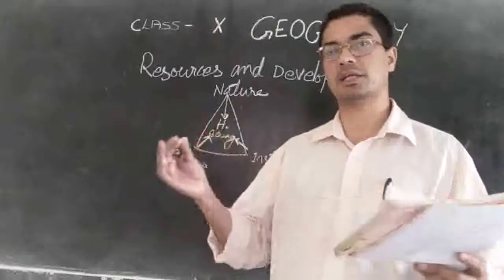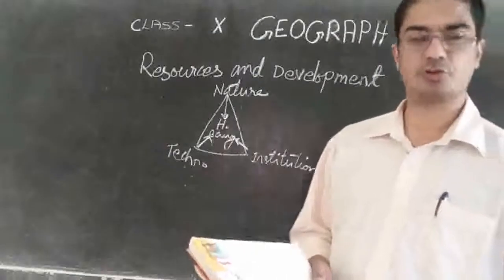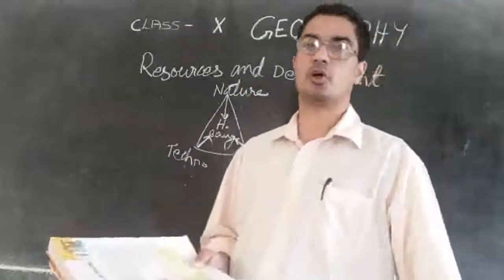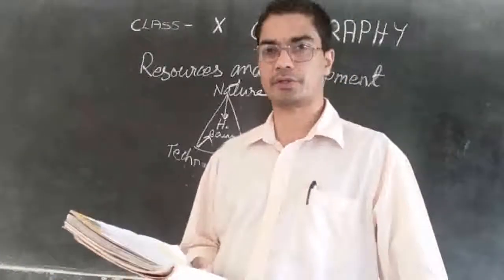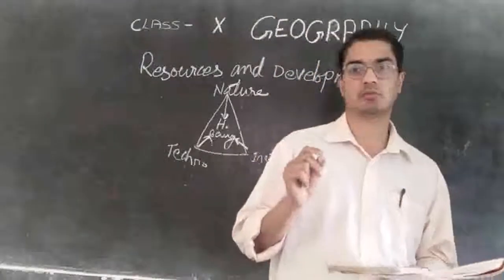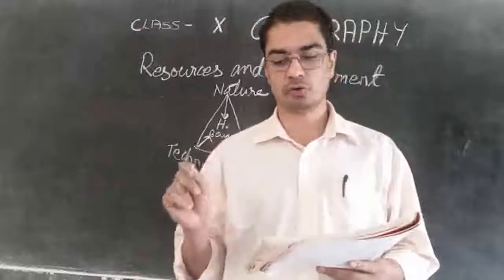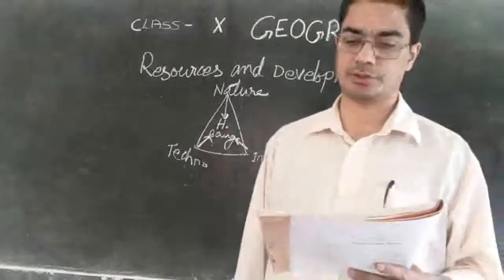Many materials available in our surroundings, if they just remain as they are, are not very useful for us. But when human beings change them, converting them into useful things, they become a resource for us.